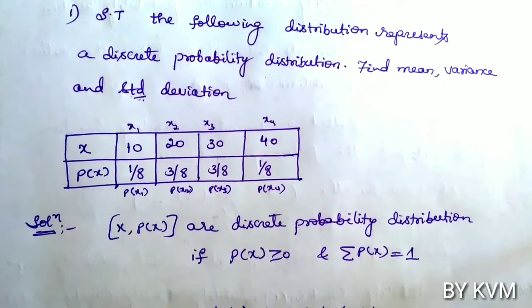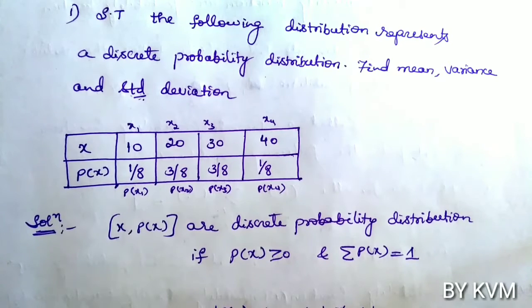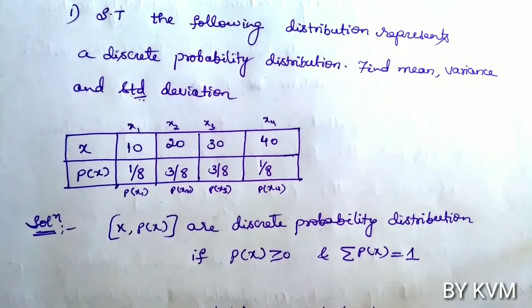Let us solve the problems on this probability distribution. Show that the following distribution represents a discrete probability distribution. Find mean, variance and standard deviation. So x and p of x values are given. So a distribution is given. We have to show that it is a discrete probability distribution. After that we have to find mean, variance and standard deviation.